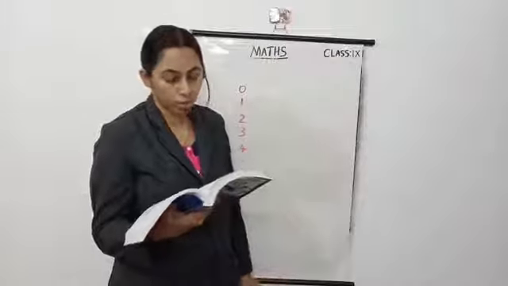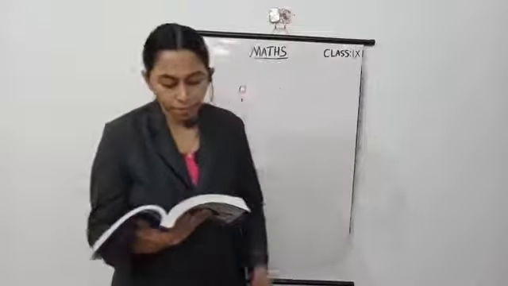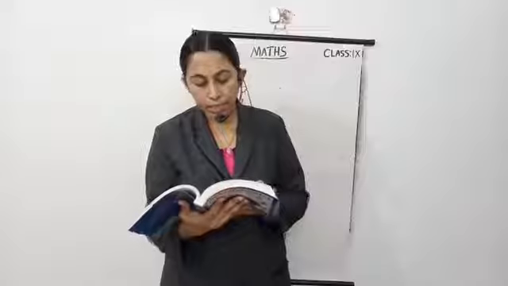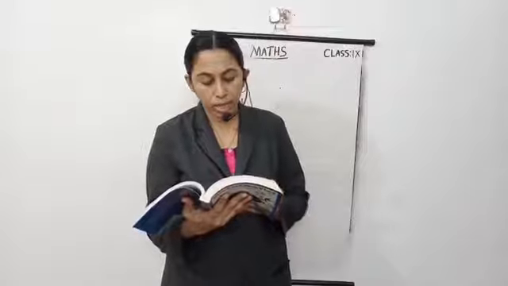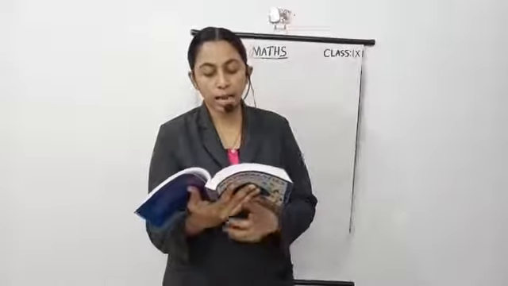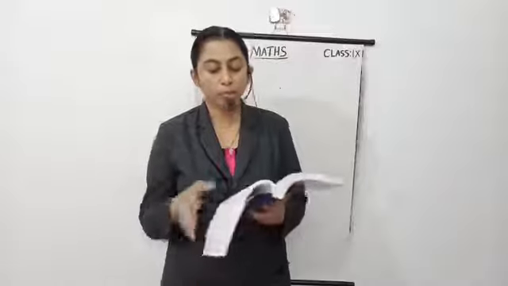Okay. Now question 8. 30 children were asked about the number of hours they watched TV programs in the previous week. The results were found as follows. So 30 children were asked about the number of hours of watching TV programs. Okay, so that is given here.